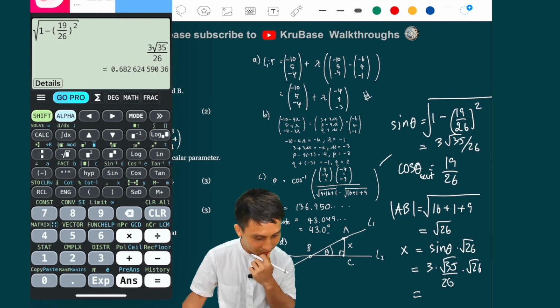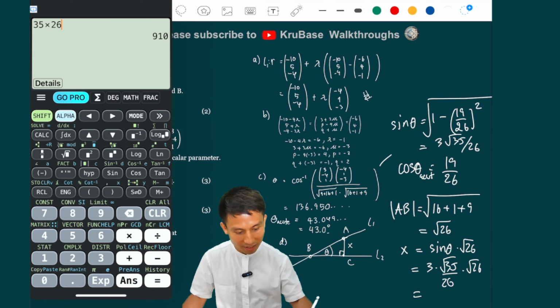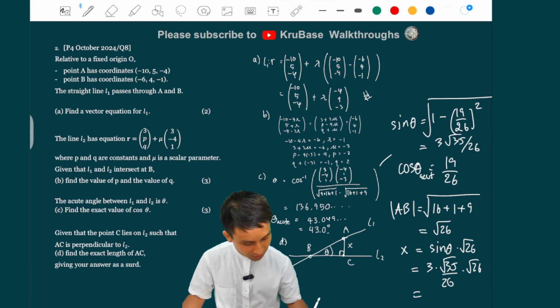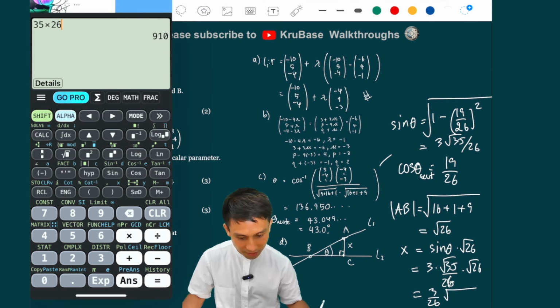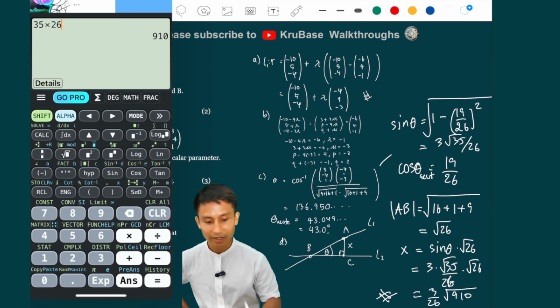So that will be simplified as a fraction, right? So it's 35 times 26 under the root, and I think we can't really use any factor to simplify that. So it's going to be 3 over 26 times the square root of 910 for that AC. Okay?